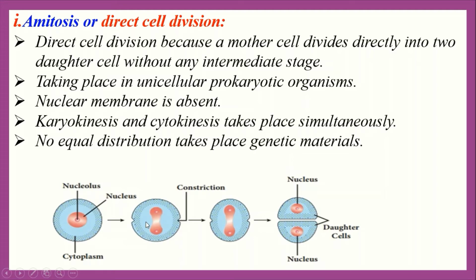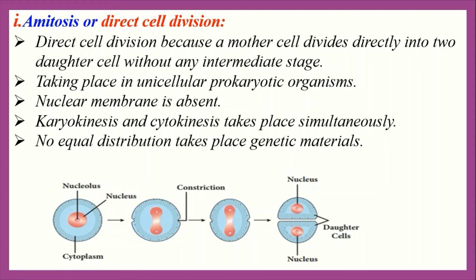In the nucleus, elongation occurs and the nucleus becomes a dumbbell-shaped structure, and finally the nucleus divides into two parts. When the nucleus divides into two parts, a depression is formed at the middle of the cell, and thus the cell divides into two daughter cells. Each daughter cell gradually develops into a mother cell.